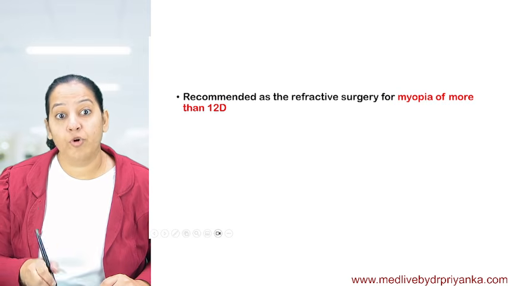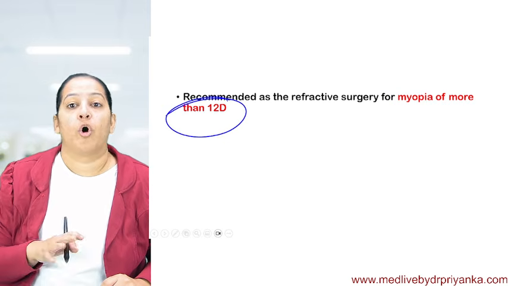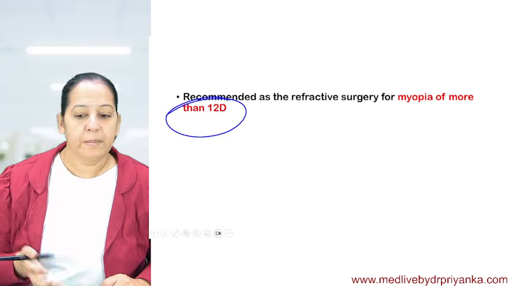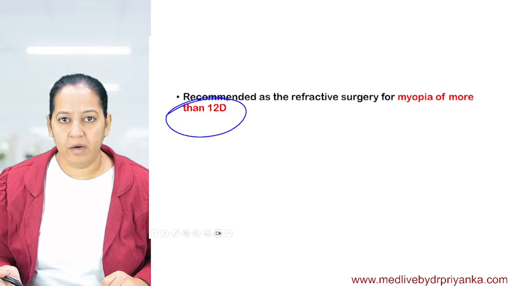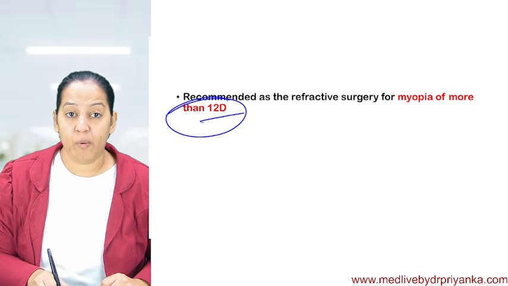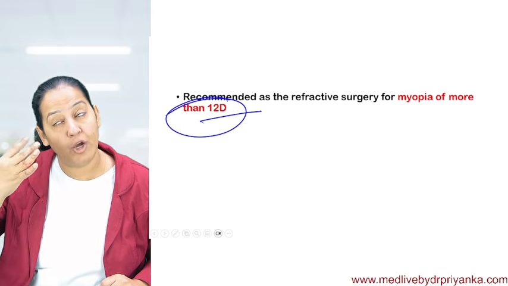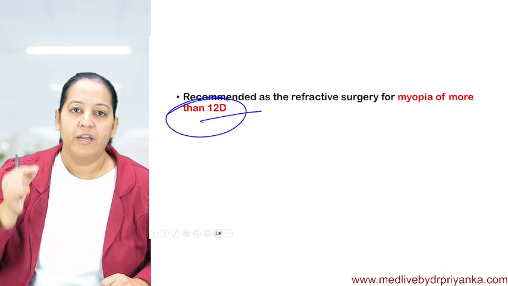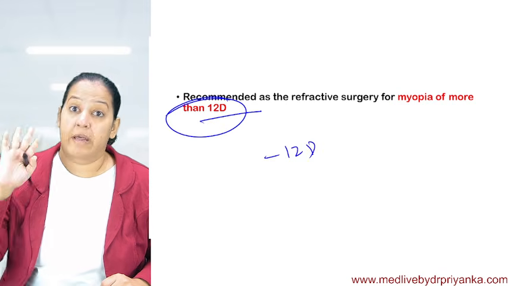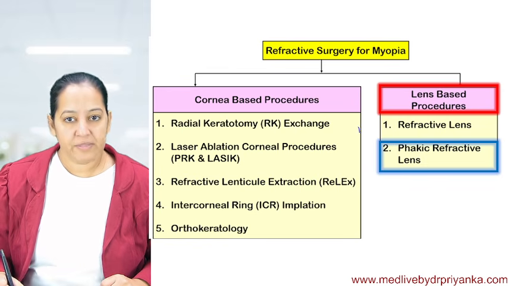Here, myopia up to 12 diopter or more than 12 diopter is also corrected, because whatever lens you want to put, you can put now. If you want a reduction of 12 diopter, you take out the natural lens and put a lens which has power 12 diopter less than the natural lens. So it will be minus 12 diopter correction. Okay, so that was the first procedure.